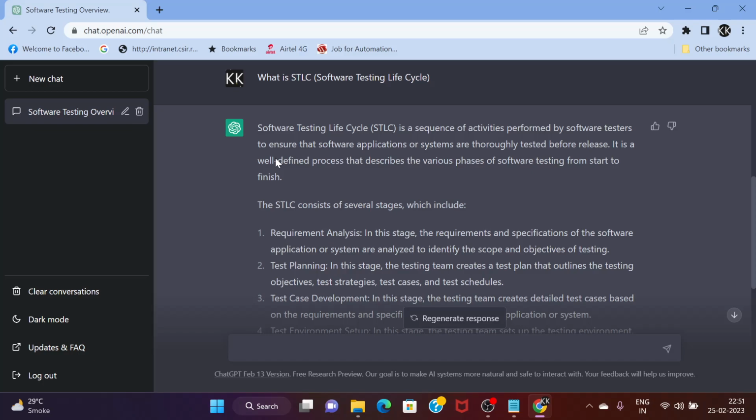In a future video, we will go one step further and I will come with another question set related to software testing only, and we will see how we can utilize ChatGPT in our daily testing related activities and gain benefit out of it.